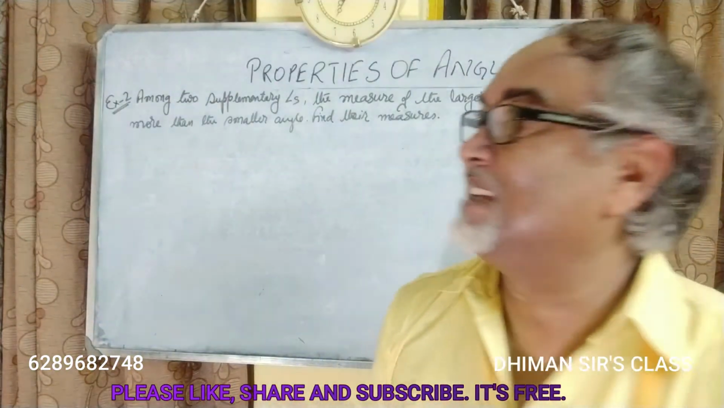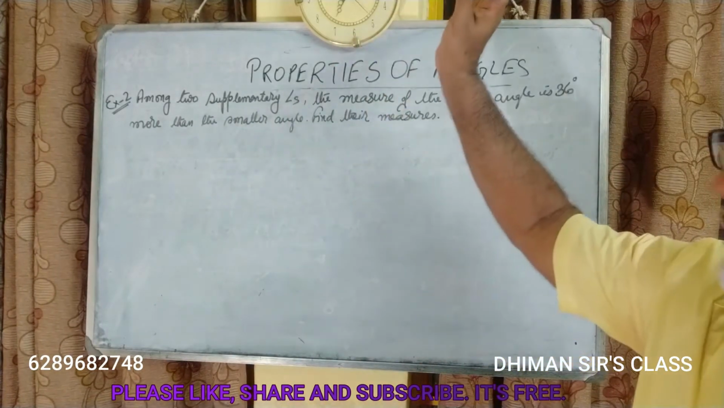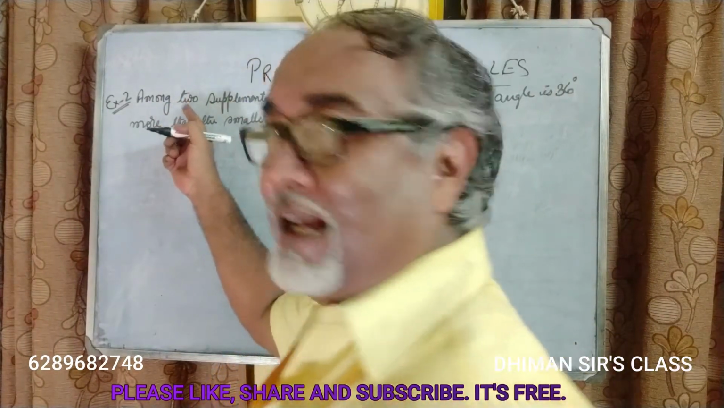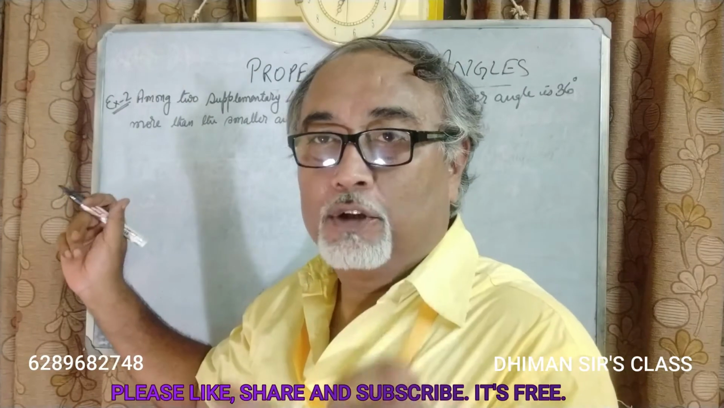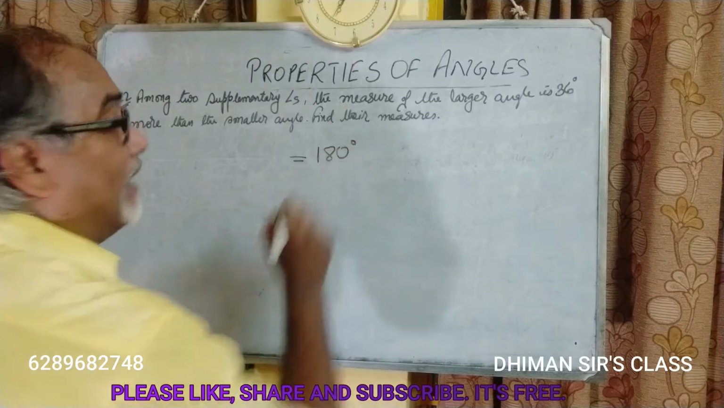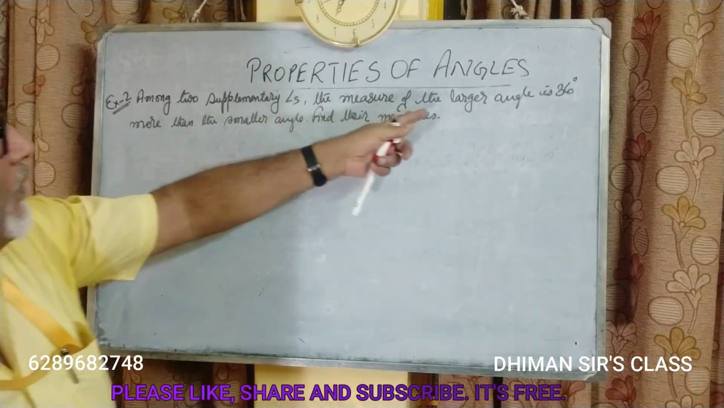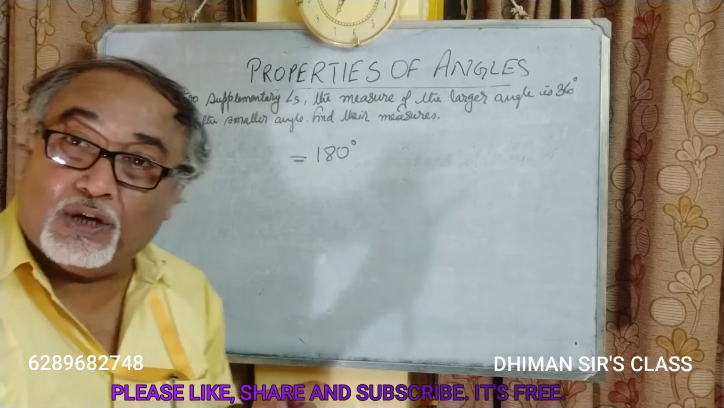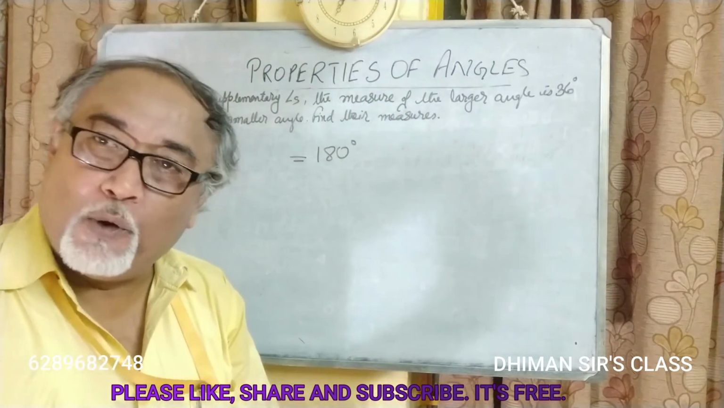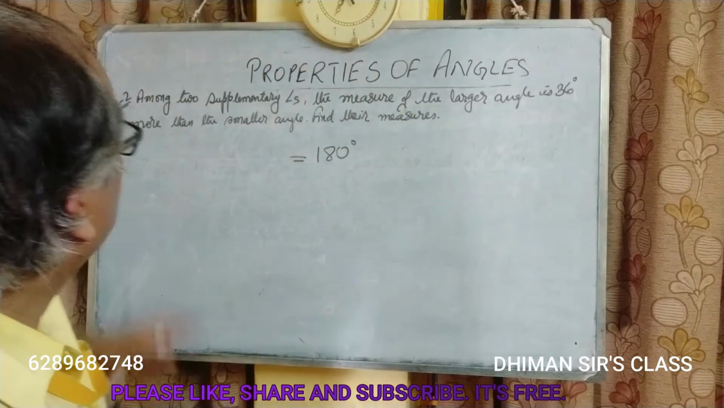Now see students, next example, example 2. Find two supplementary angles. Here only we get one information. That means two angles required and both of them should be supplementary. That means the sum should be 180 degree. The measure of the larger angle is, as I told, the one will be larger, means above 90, and the other one will be smaller, means acute angle. So larger is 36 degree more than the smaller.